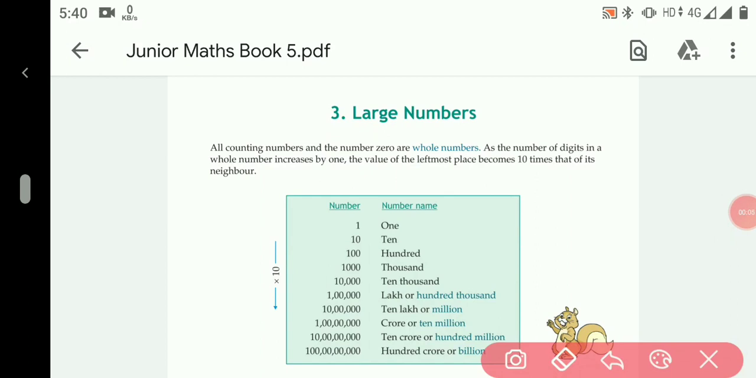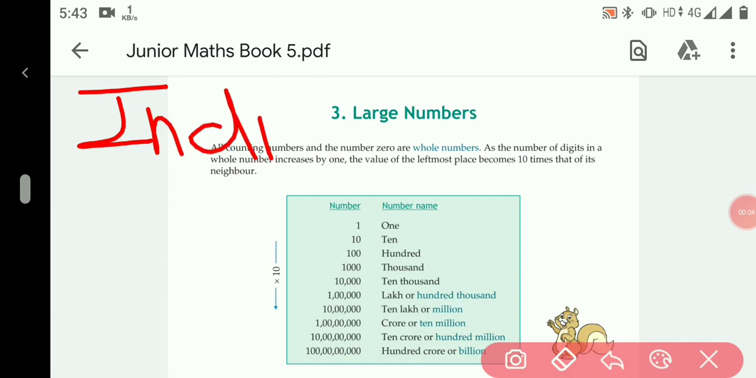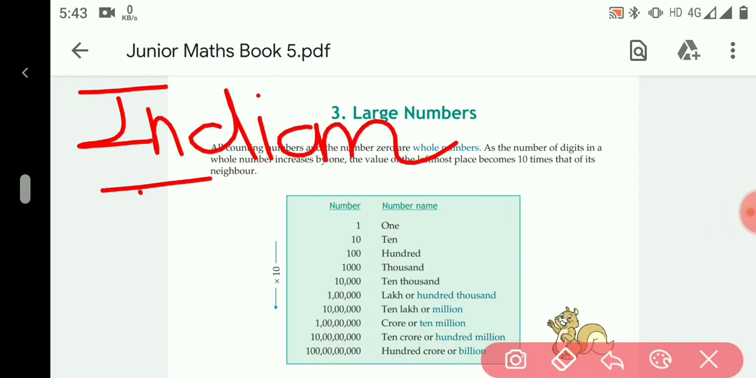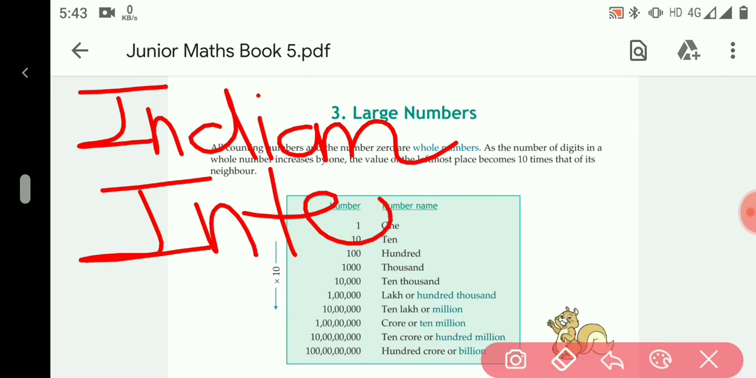This is your maths class and today we will start our chapter 3, large numbers. In our number system the numbers start from 0, which is a whole number. Then comes 1, then 1 digit numbers, 2 digit numbers, 3 digit numbers and 4 digit numbers and so on. There are two types of number systems. The first one is the Indian number system and the second one is the international number system.